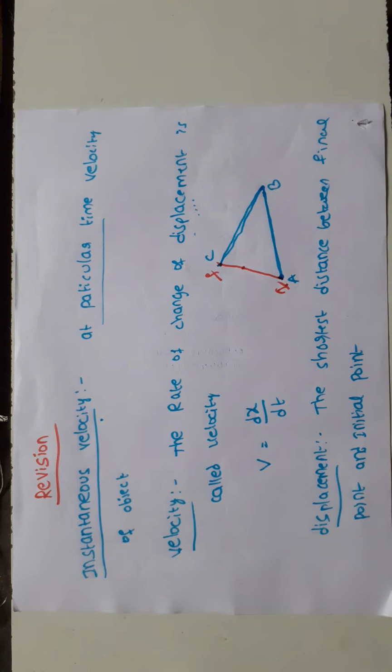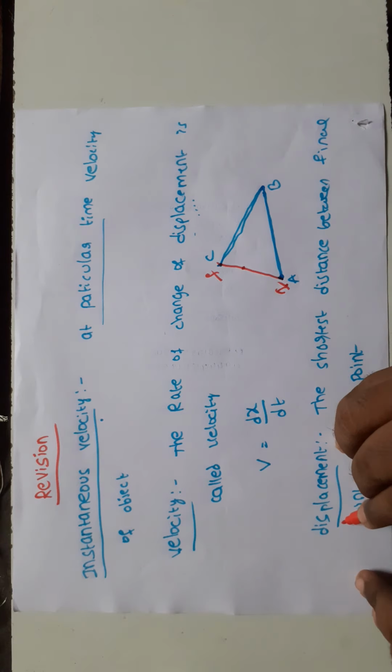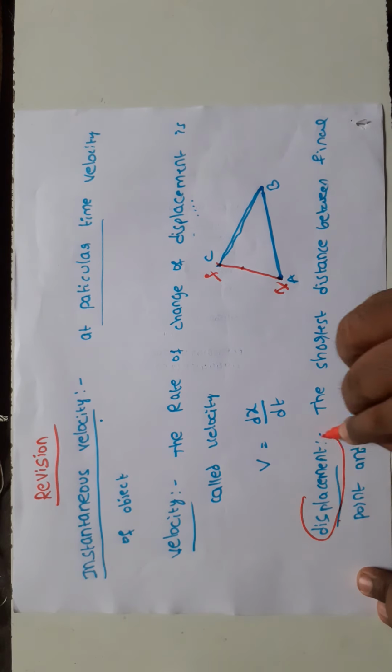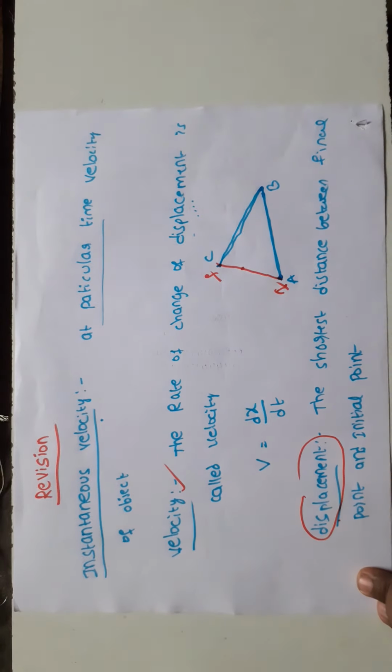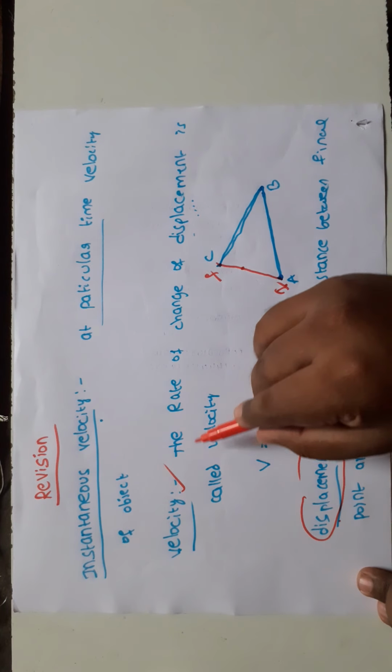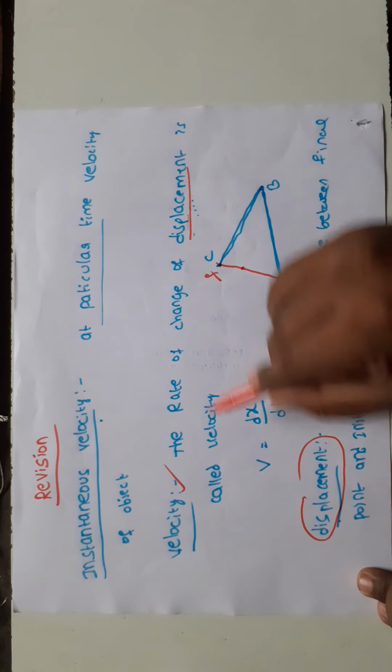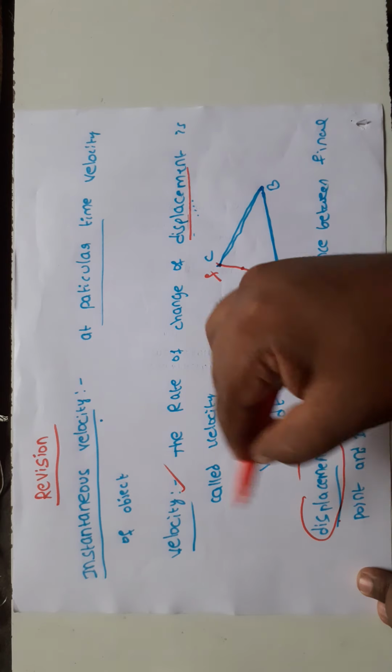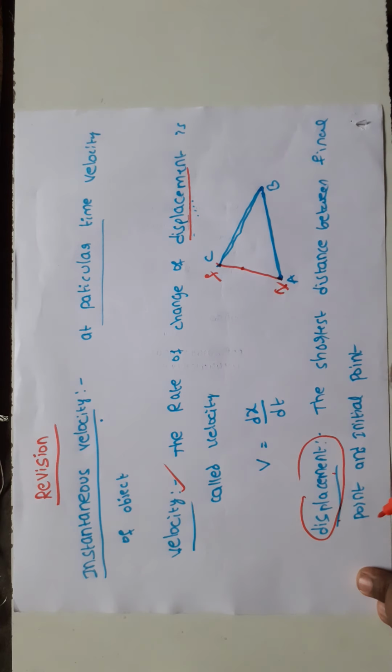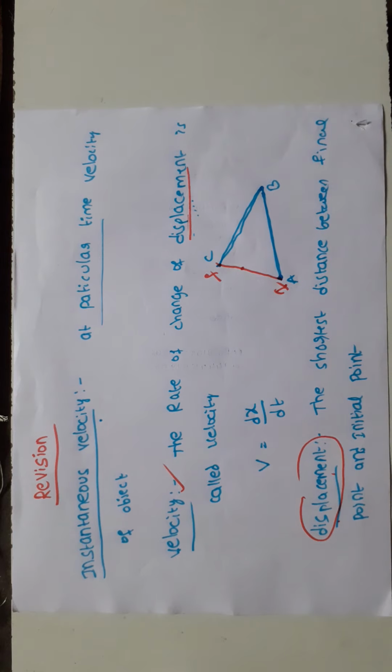Students, do you identify here? There is a chain link. Chain link means, first of all, displacement. If you know the displacement, we can easily define the velocity. The rate of change of displacement is called velocity. So there is a link between displacement and velocity. Like that, there are links between each and every definition. You must identify the difference.